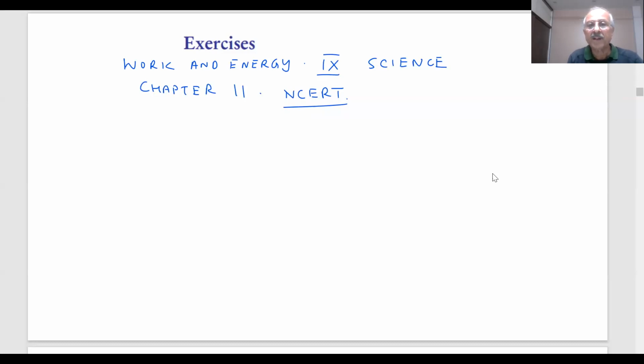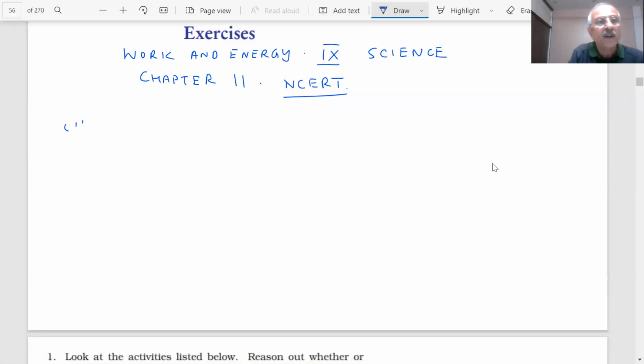Work and energy, chapter 11 of NCERT, we finished, and we have already told you what the important concepts in this are, and we will be solving the exercises which are given in the NCERT book. First of all, I want to give a recap or small revision of this, which we are aware of, students.